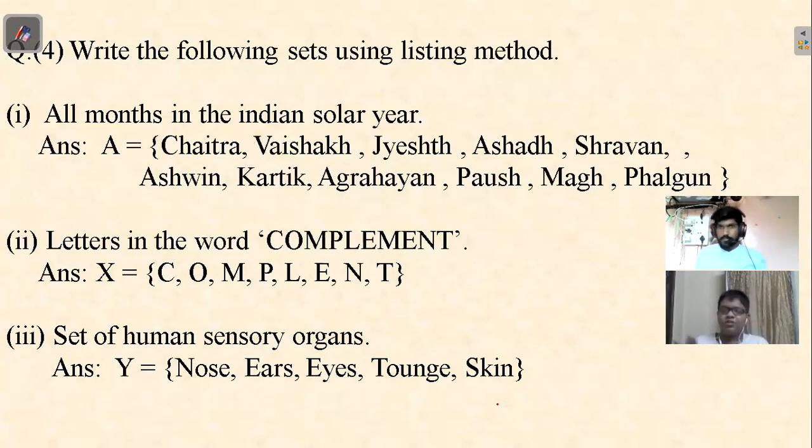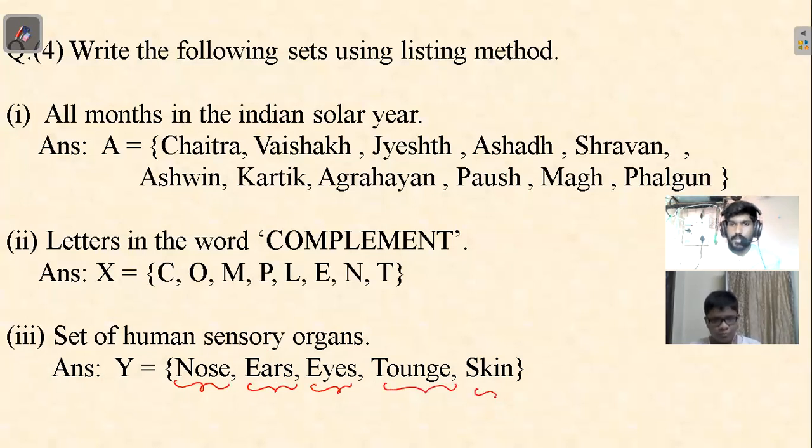One question. In the nose, ears, eyes, you have put the first letter capital. Should it be done like this? These are entire words, so in this case it is okay to write it in capital. If you're writing only letters, then it has to be small. Okay.